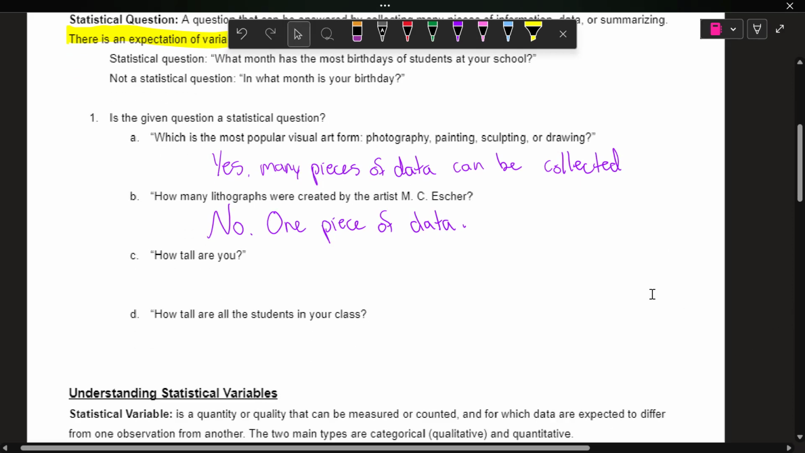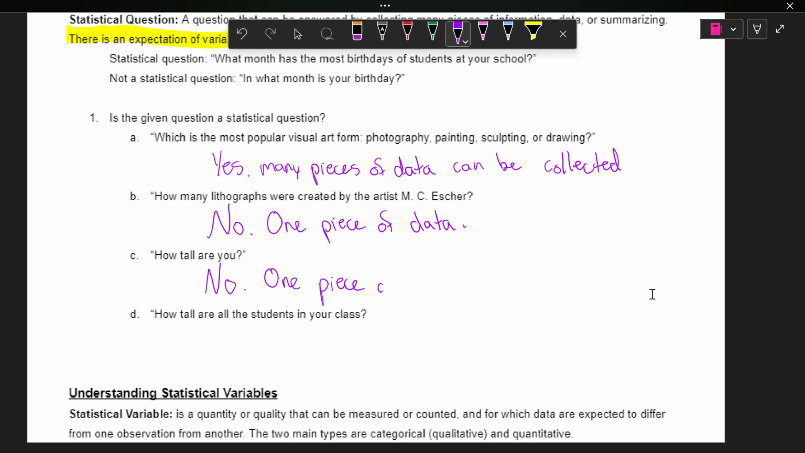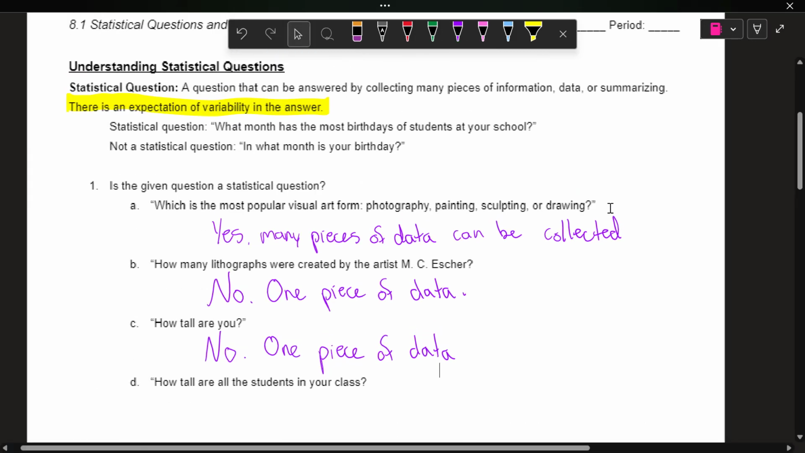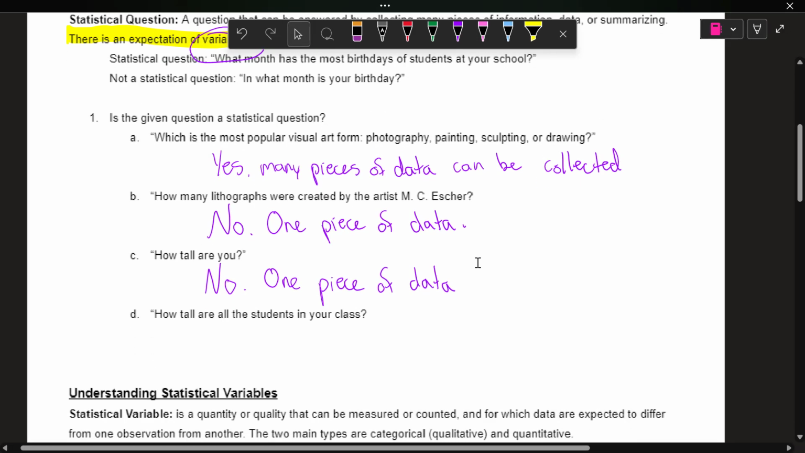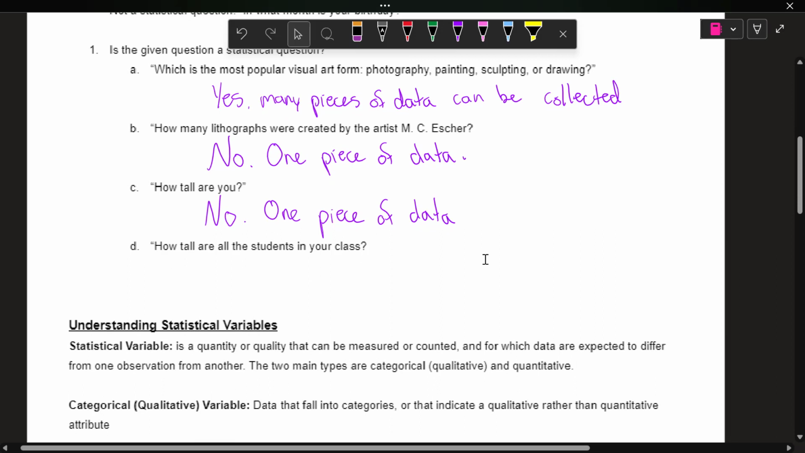Next one, how tall are you? Not a statistical question again, because again, it's one piece of data. There's not going to be variability in our answers. It's going to be, for me, 6'3". That's it. It's not going to be 6'4", not 6'5", not 5'10". It's only one number. Now, how tall are the students in your class? So if we're talking about more than one person, then yes, that is a statistical question.